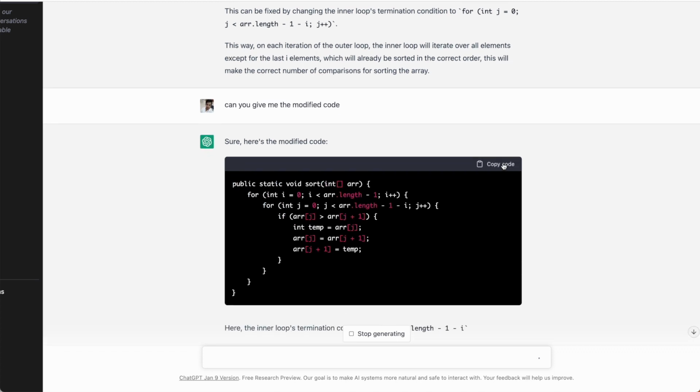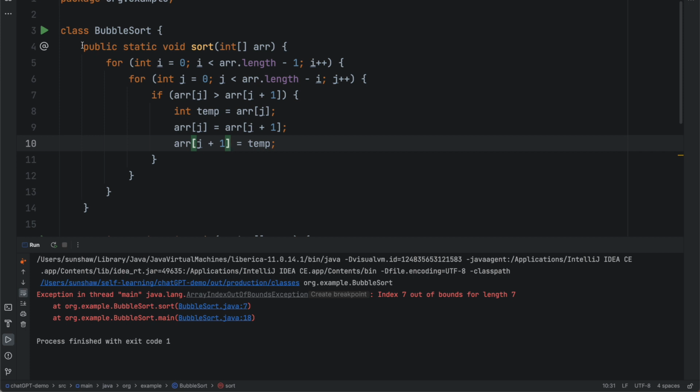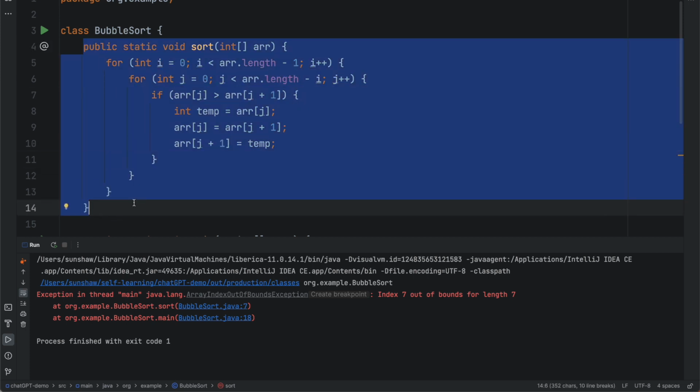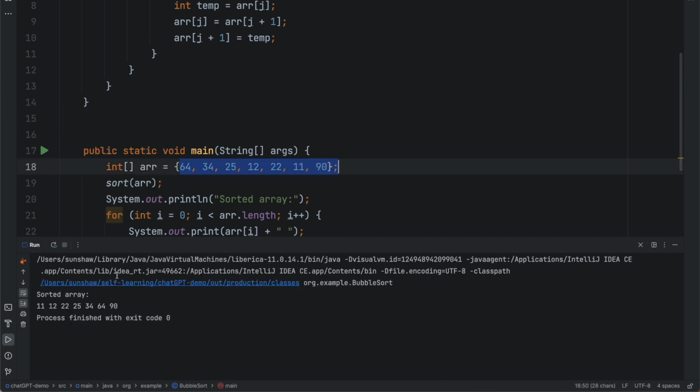What I'll do, I'll just copy this code. So it is also explaining, but before that, let me just run this. So what I can do is I can paste over here. Okay, and let me now run this. So this is the input. So now you can see we are getting the correct output, right?